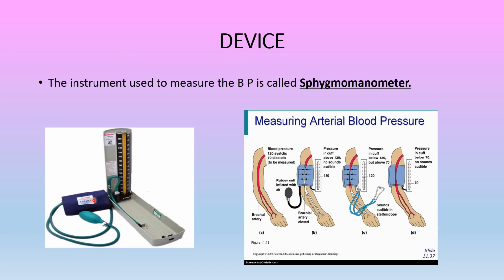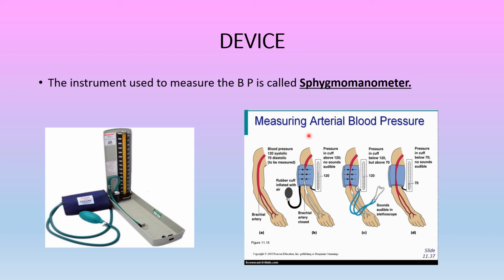When the patient visits a doctor, the doctor will wrap the cloth extremely tightly around the upper arm and take the measurement of systolic pressure, and then gradually loosening it, they will take the diastolic pressure.